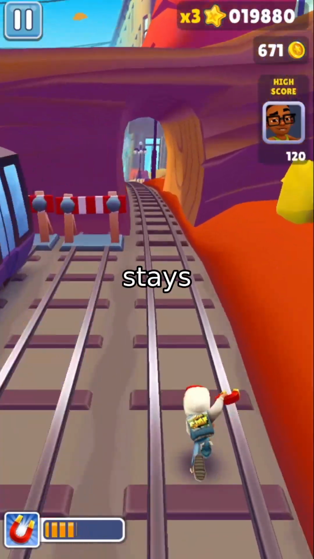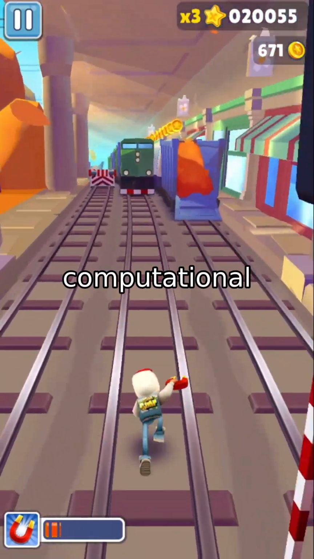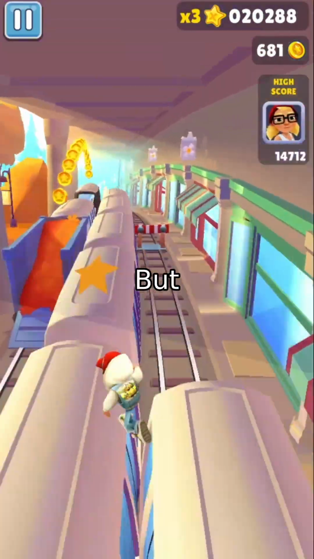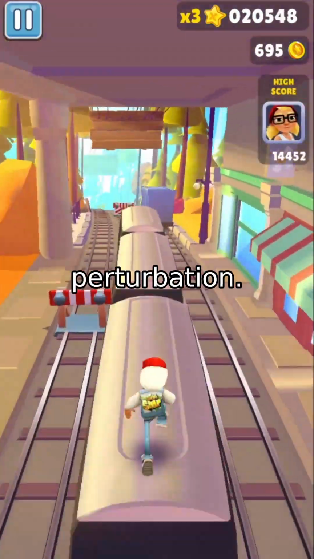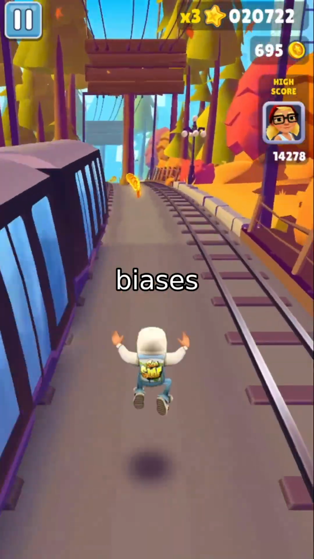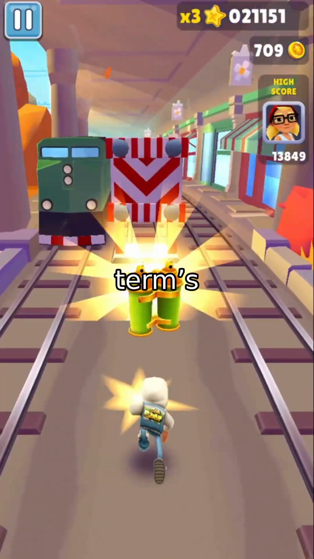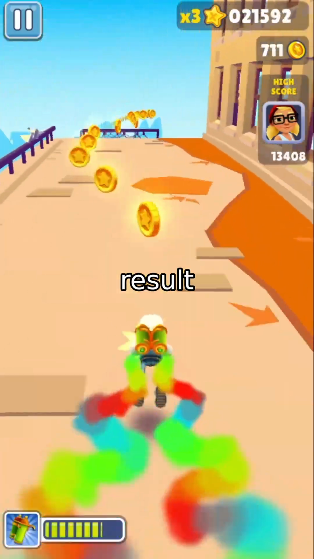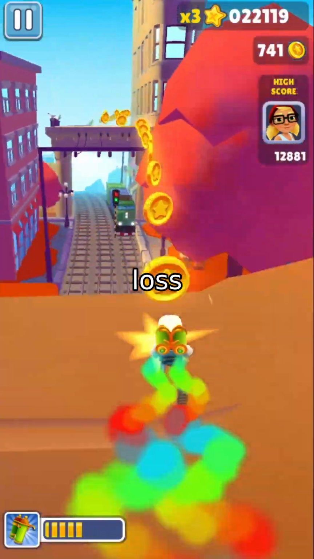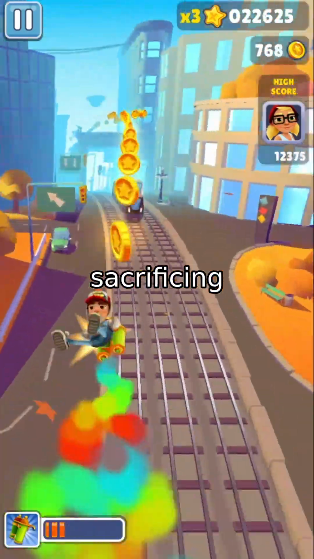The matrix multiplication stays fully batched. The computational overhead remains constant. But mathematically, you've achieved true per-example perturbation. They extend this to biases by scaling with the square root of the input norm squared plus 1, which accounts for the bias term's constant contribution. The result is a training loop that explores the smoothed loss landscape more effectively, without sacrificing a single cycle of